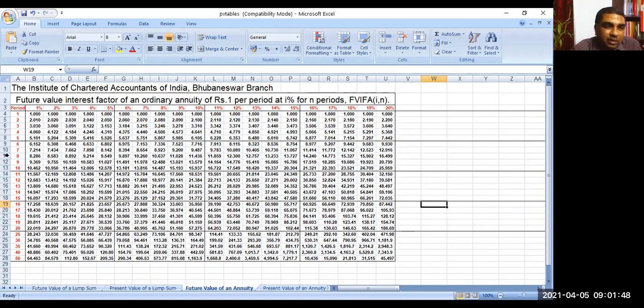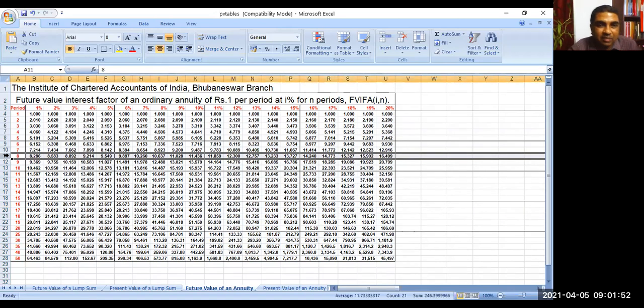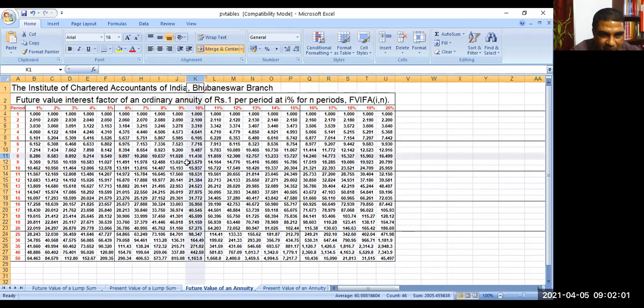Suppose you want the future value after 8 years. You see this is the period, 8 years column you can select. Let us say what will be the future value after 8 years at 10% time value. You can see this particular number, 8 years and 10%. If you see this row and column intersect at this point, what is the factor? Can you read it? Is it visible?